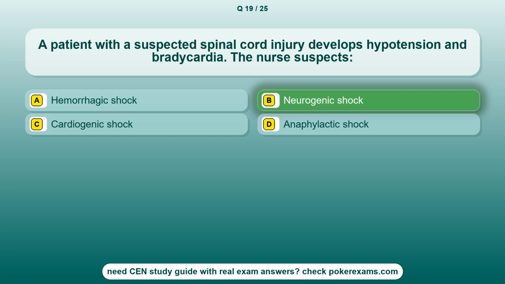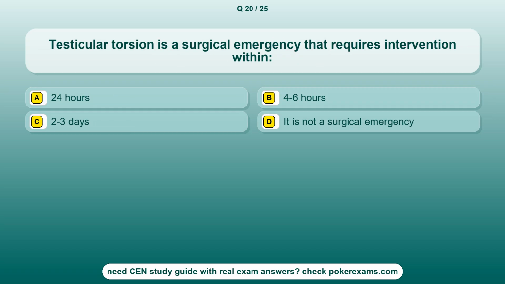The correct answer is option B, neurogenic shock. Question 20. Testicular torsion is a surgical emergency that requires intervention within option A, 24 hours. Option B, 4-6 hours. Option C, 2-3 days. Option D, it is not a surgical emergency.